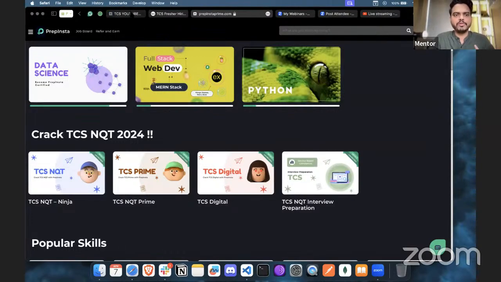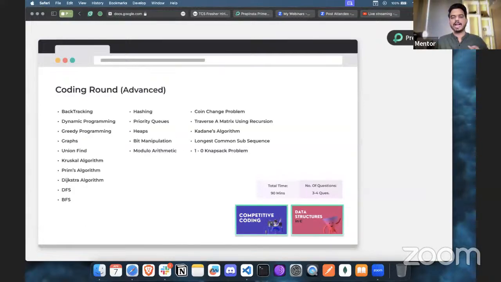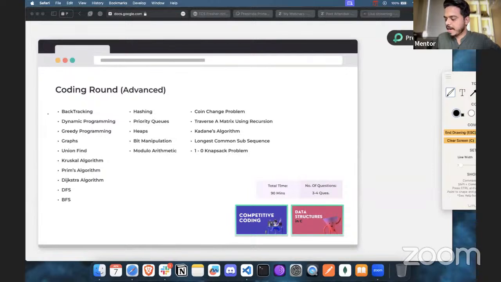But before we discuss that, we want to talk about the advanced topics that you should prepare, where the difficulty level is going to be higher. So these are the topics: backtracking, dynamic programming, greedy programming, then graphs. You need to be aware of algorithms like Kruskal, Prim's, and Dijkstra. Then depth first search, breadth first search. Then we have techniques like hashing, priority queues, heaps, bit manipulation, modular arithmetic.